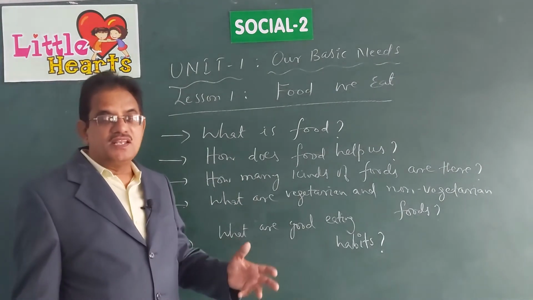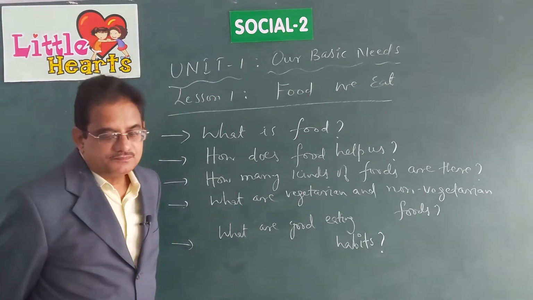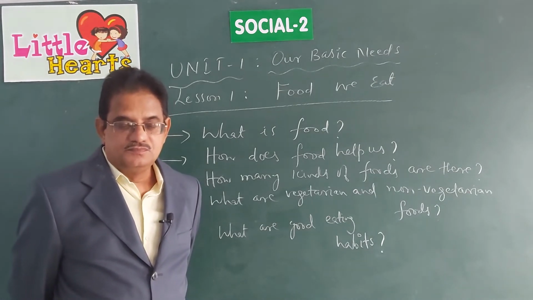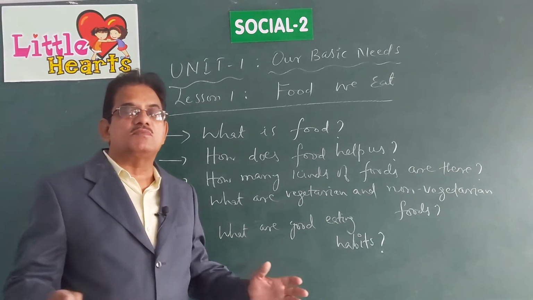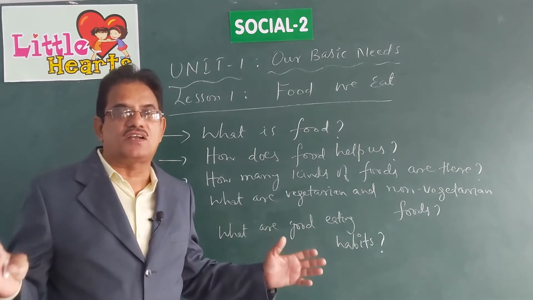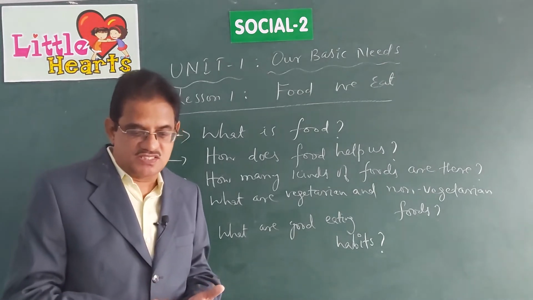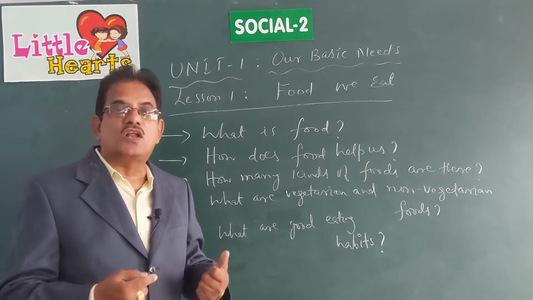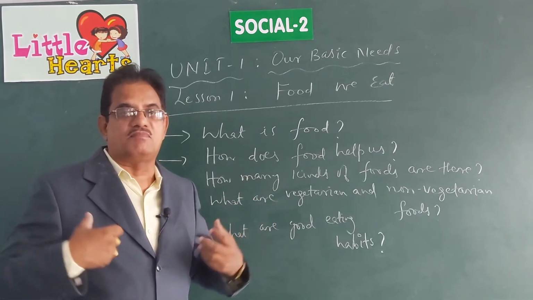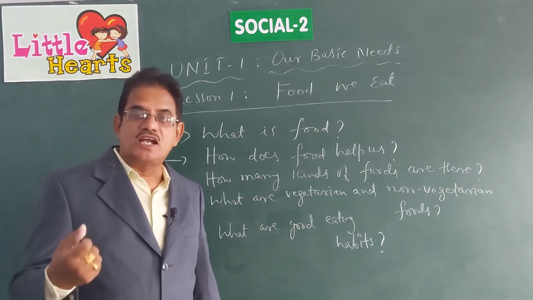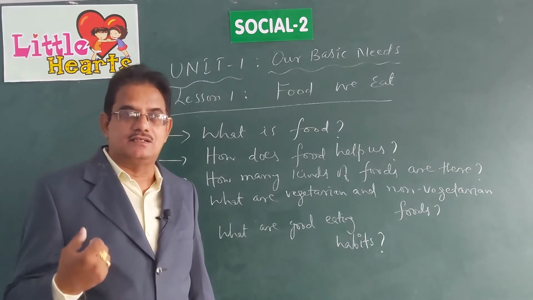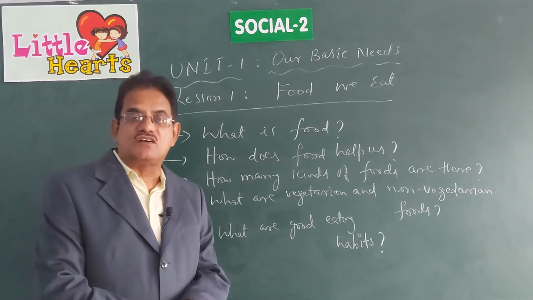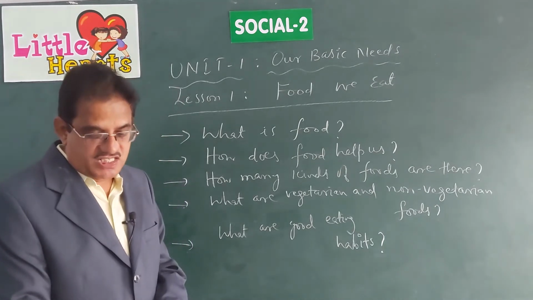Now, how many kinds of food are there? Different kinds of food items give or help us in different ways. Some food items give us energy. Some food items help us to build our body or muscles. Some food items give us health. So we have to know the different kinds of foods that help us in different ways.